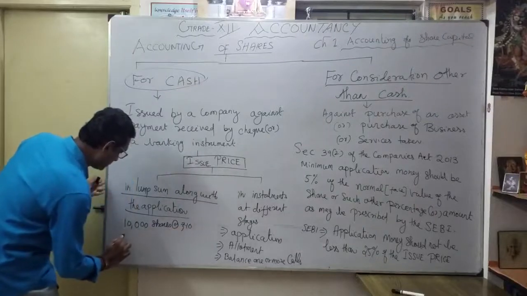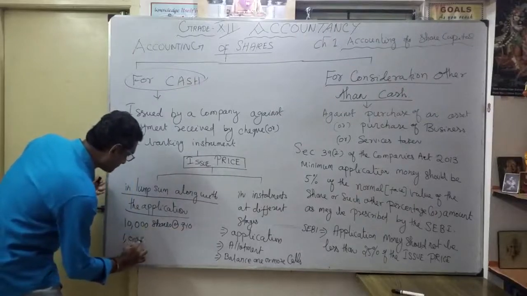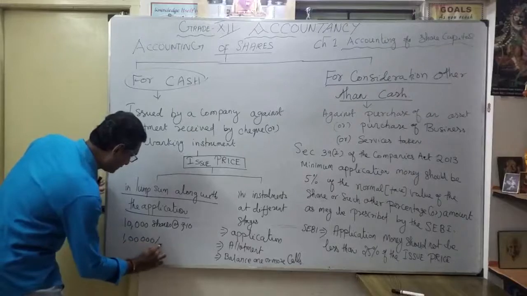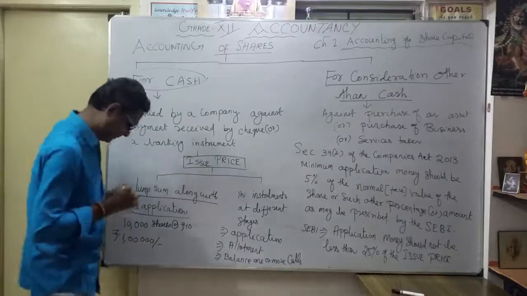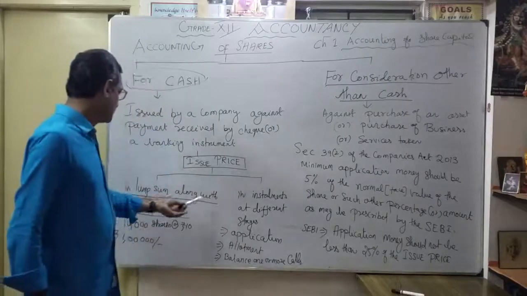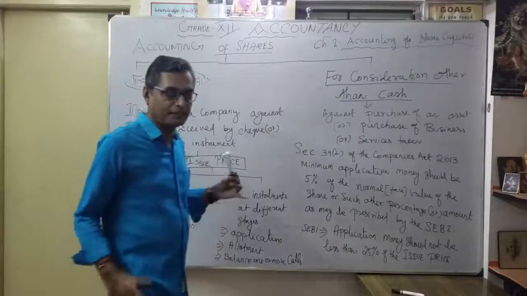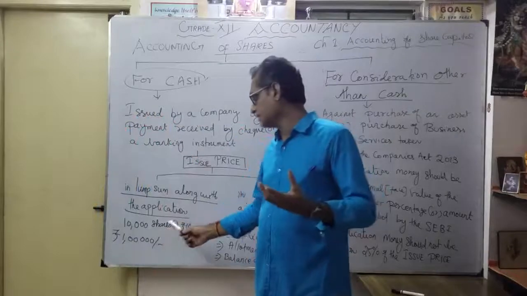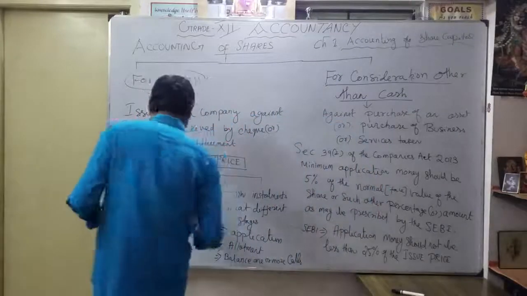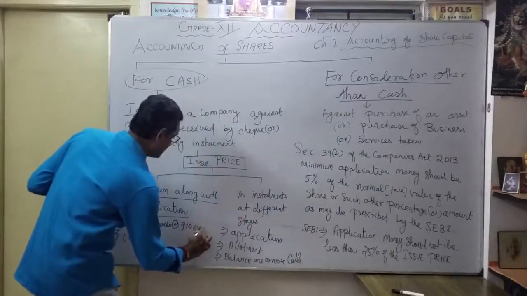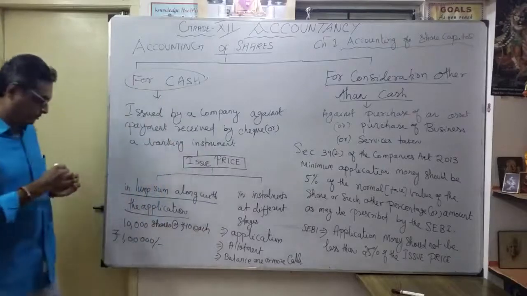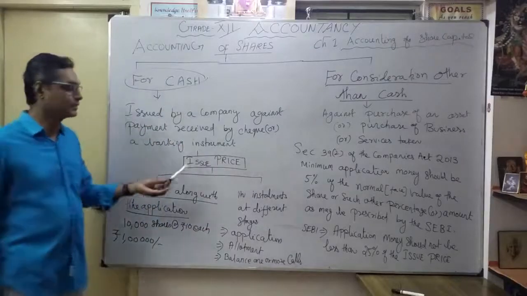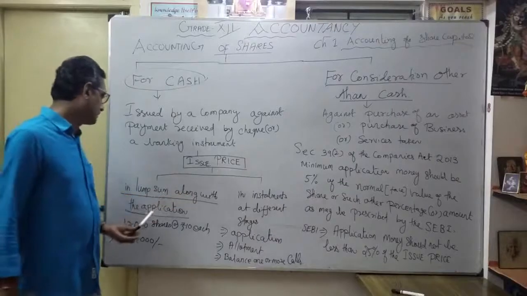What is the value? You will get 1 lakh immediately. That's lump sum along with the application. With 10,000 applications for shares at 10 each, you get money immediately. That's why it comes under lump sum.